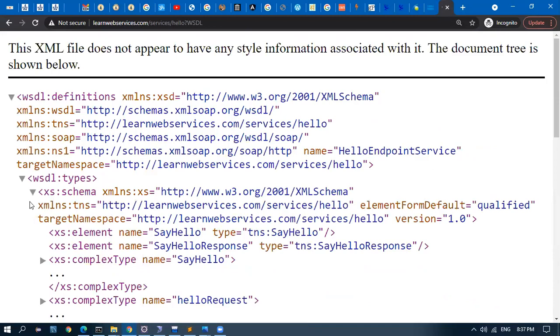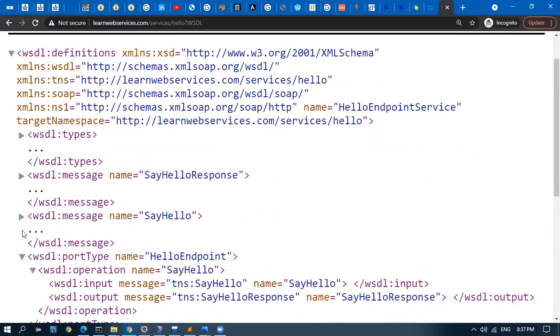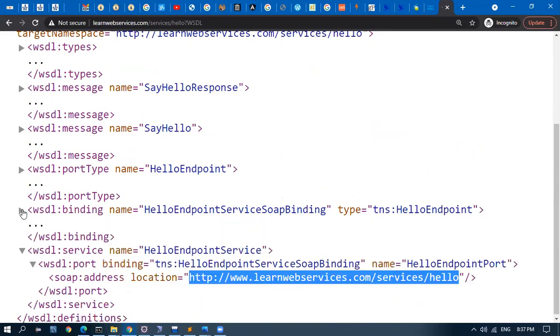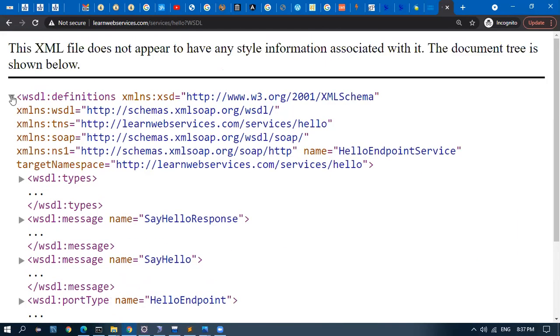So web service definitions are going to contain the types, messages, the method names, the endpoints, the bindings, and the service names. All these things are going to be there in the web service definition.